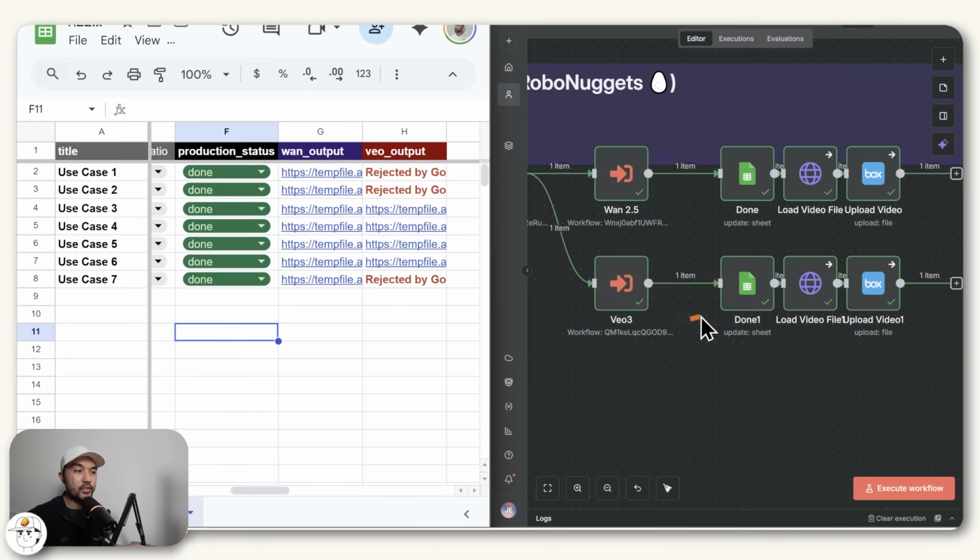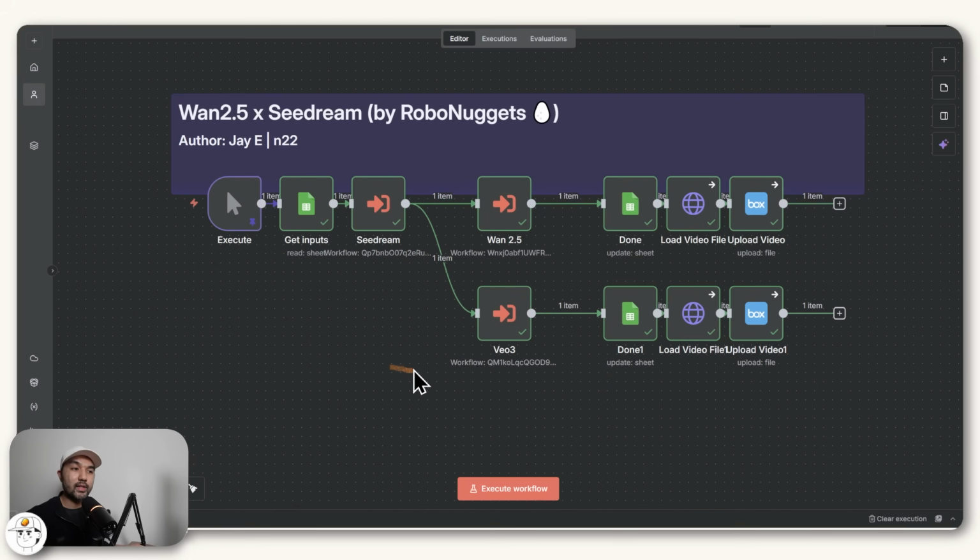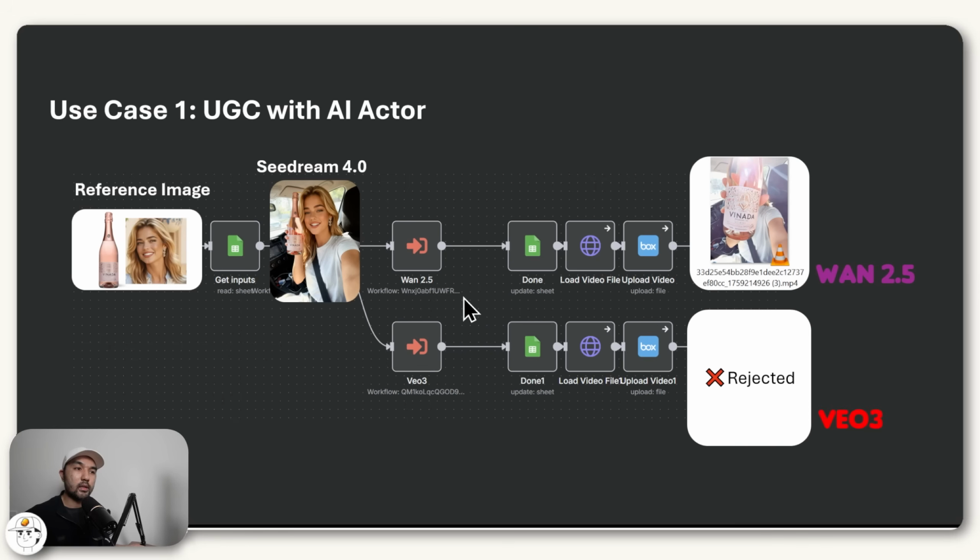And that error message is what we pass to this Google Sheet node that is linked to this column. So that is how this automation works and how we are combining this image model for Seedream with the top video models available right now. And so if we go back to our first use case, we can now preview this UGC video that Wan2.5 created for us.